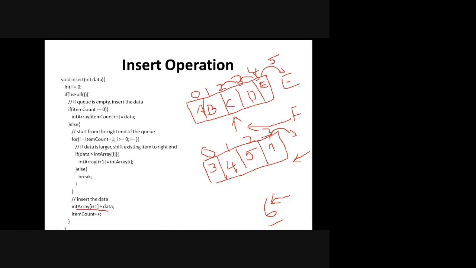Once the position is created, you can insert the particular data, that is your 6, into that array, at the sixth position, and see that the number of elements in the array has increased. Item count is another name for the size of the array, that is n. After inserting 6, my item count is increasing because 1, 2, 3, 4 were there and I have inserted 6 over here. So I will do item count plus plus, or n plus plus.